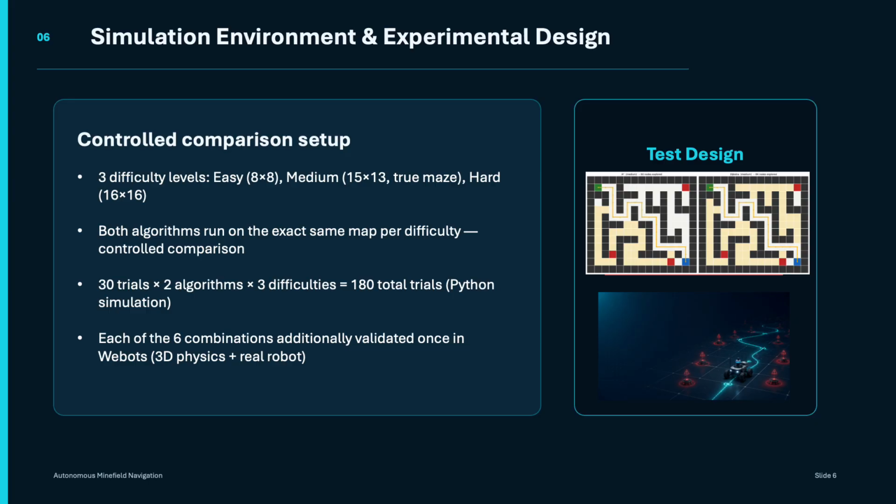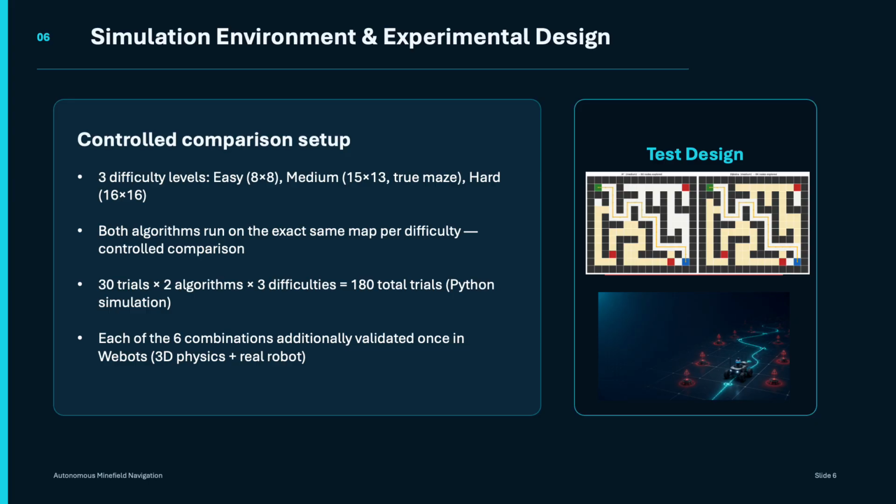So the single most important design decision we made was this. For any given difficulty level, both A-star and Dijkstra always run on the exact same map. Same start position, same goal position, same obstacle positions, mines, all of that, every single time. That might sound obvious, but the reason it was important is if the algorithms ran on different maps, we'd have no way of knowing whether a performance difference came from the algorithm itself or just from one map happening to be easier. So by holding the environments constant, any difference we measure has to come from the algorithm itself.